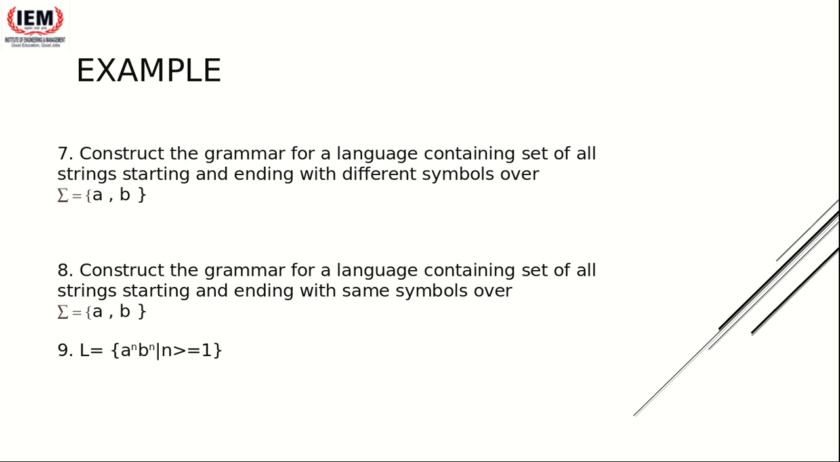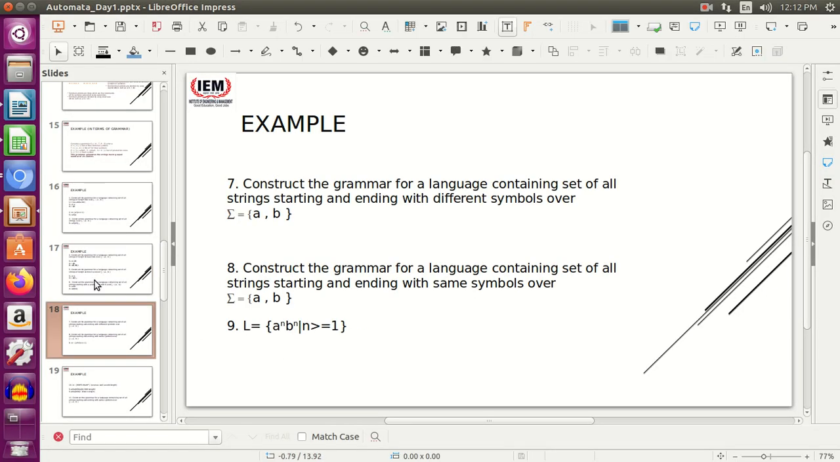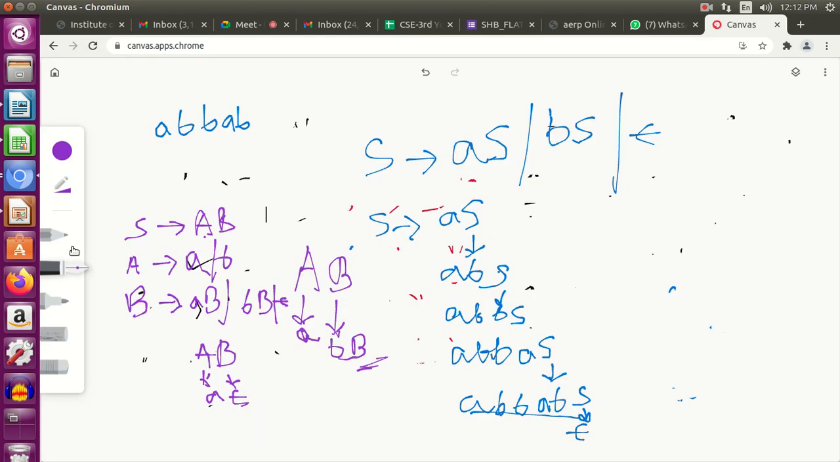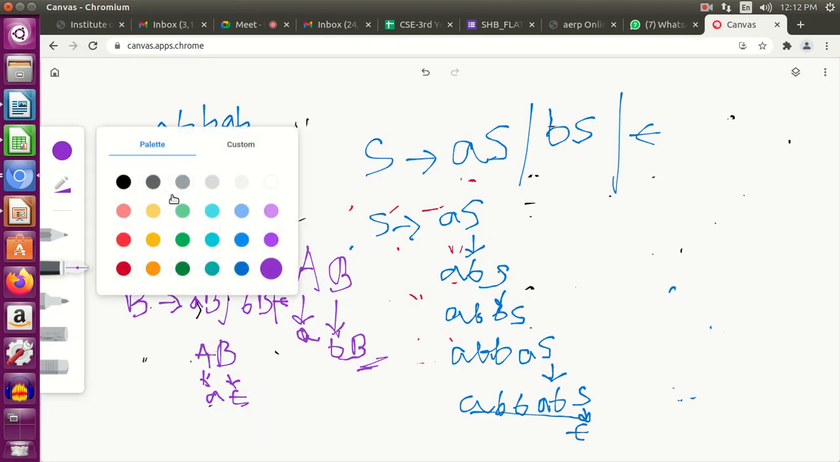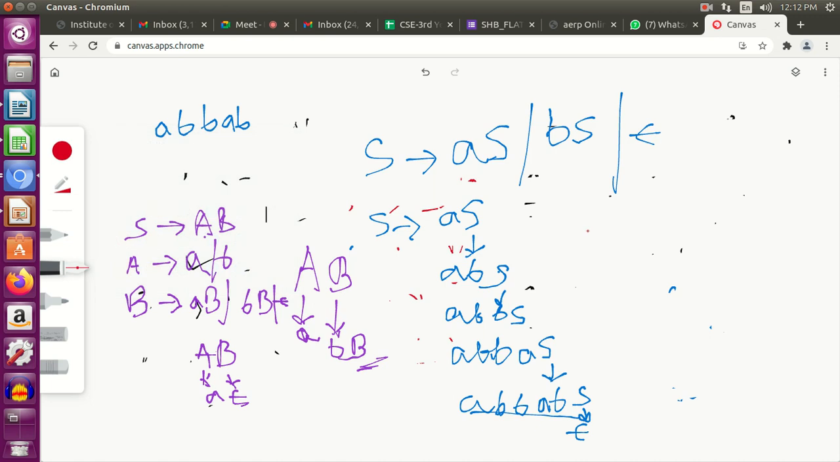Ma'am, S tends to ABS or AB. Ma'am, we can do it like S will be ASBS or aAB. Wait, wait, wait. Tell me what you are saying. S tends to aB, ASBS, and A tends to aA or null, and B tends to bB or null.